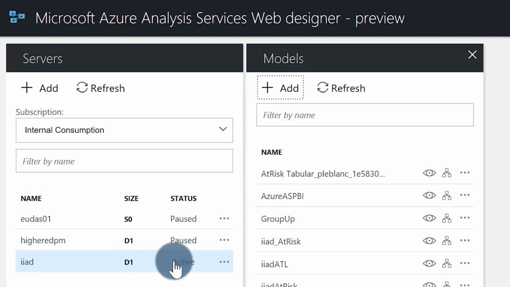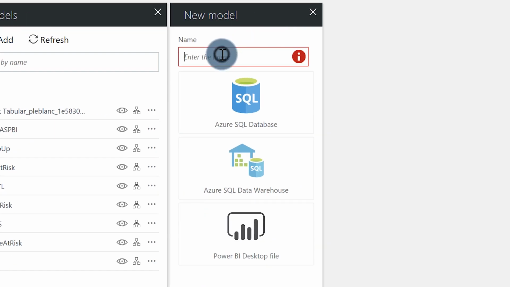You can see my 3 servers. 2 of them are paused. One's active. The one that's active, that's the one I want to use, right? So make sure you select that one. You can see all the models that are deployed there. Click add. We're going to give this a name. We're going to call it grow up 2.